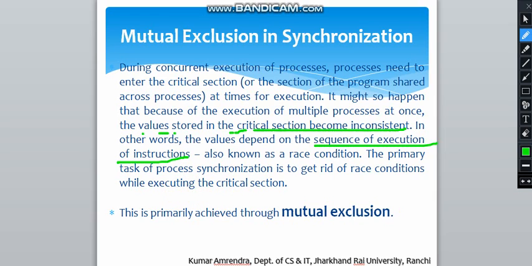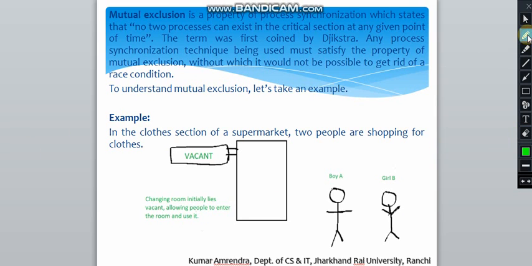तो जब भी हम लोग क्रिटिकल सेक्शन एक्ज़ीक्यूट करते हैं तो our main motto is to reduce or to remove the race condition, and this is primarily achieved through the process of mutual exclusion. So what is mutual exclusion? It is a process through which we get rid of the race condition while executing any critical section. So let's see this with the help of an example.